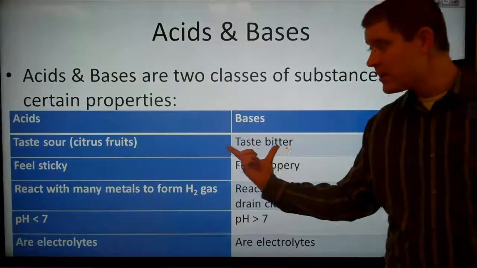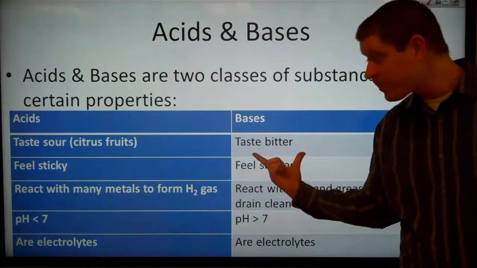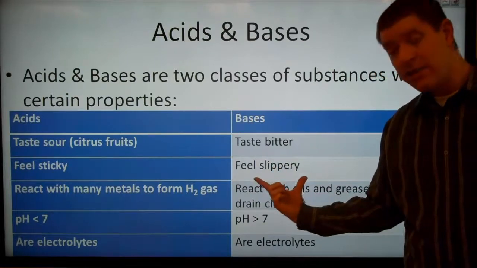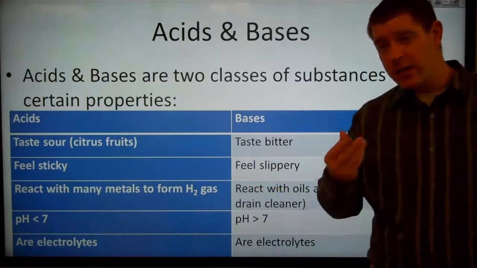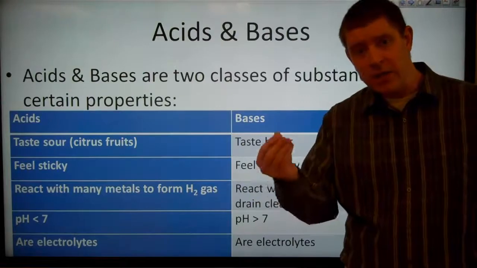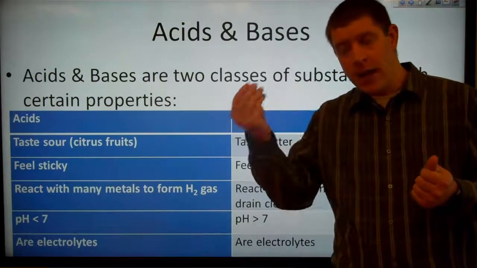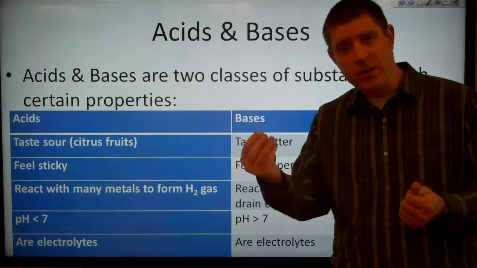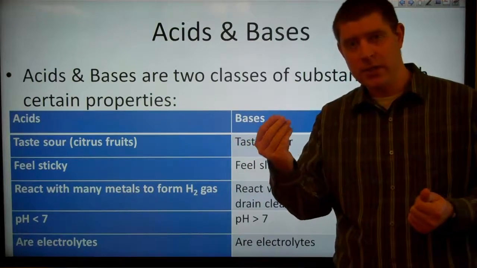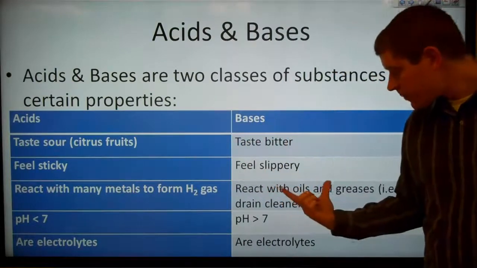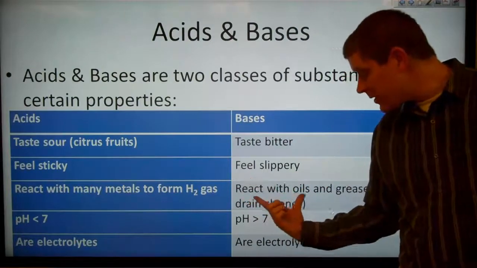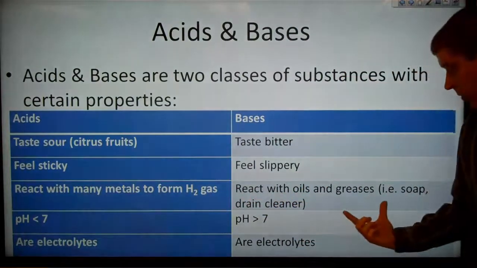Bases, on the other hand, instead of tasting sour, taste bitter. They feel slippery. That is, if you get a base on one hand and water on the other hand, the hand with the base is going to feel slipperier. It's going to feel almost as if you have some oil on it. Bases also react with oils and greases.